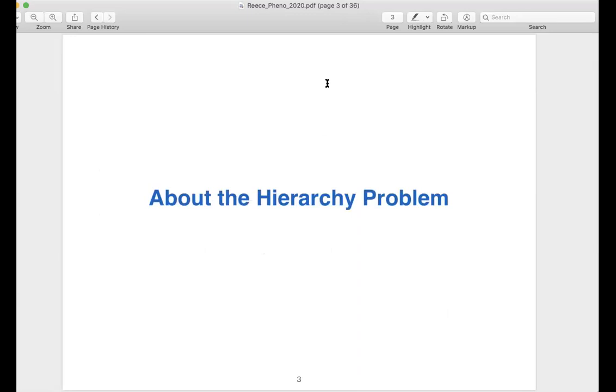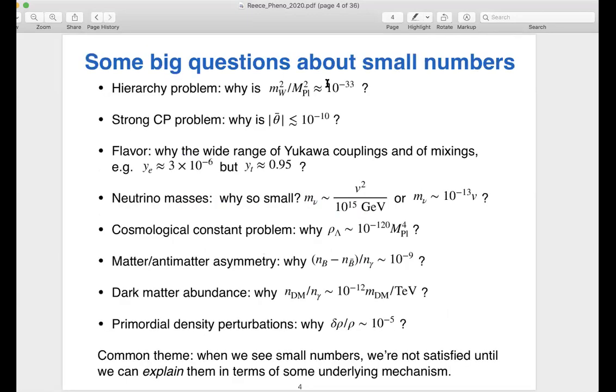Okay, so beginning with the hierarchy problem. In particle physics, a lot of the most important questions that we have to solve are questions about small numbers. And the hierarchy problem is the question of why the weak scale is so small compared to the scale we infer from gravity, the Planck scale, where the ratio of m_W squared to m_Planck squared is something like 10 to the minus 33. So that's a very small number and we would like to explain it.